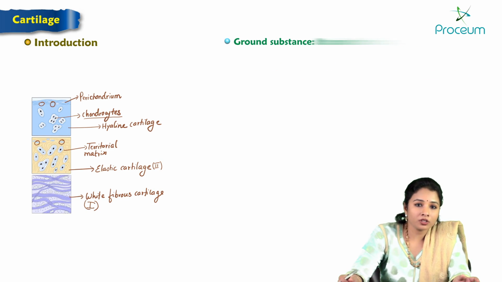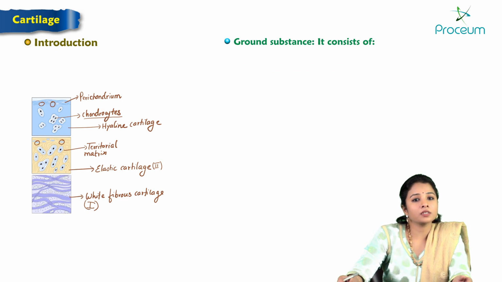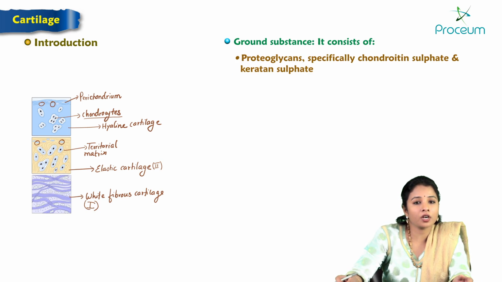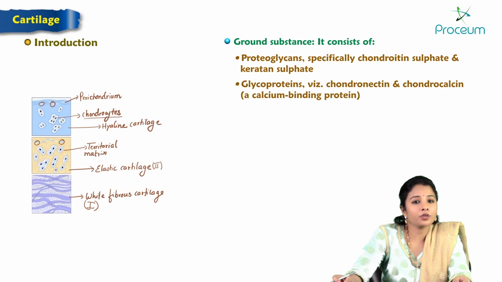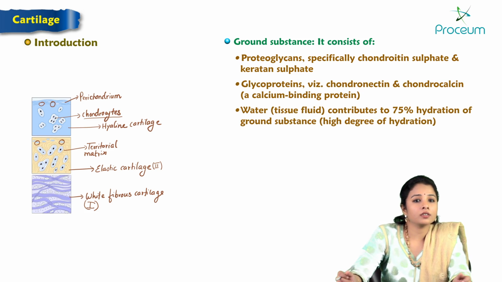Next about the ground substance. The ground substance consists of proteoglycans, specifically chondroitin sulfate and keratan sulfate, and glycoproteins like chondronectin and chondrocalcin. They are calcium binding proteins. And water like tissue fluid, which contributes to the 75% hydration of the ground substance. A high degree of hydration is observed in the cartilage.